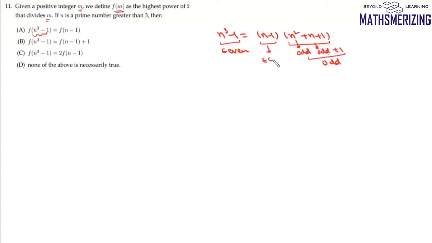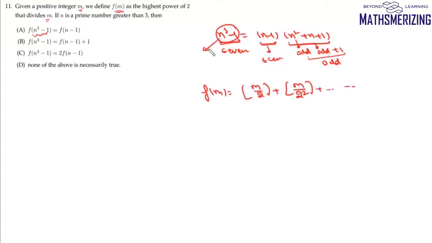Now we know that n cube minus 1 is (n minus 1) into (n square plus n plus 1). Now n cube minus 1, this is an even number. Now consider n square plus n plus 1. Now n square is odd, n is odd, and then plus 1. So it will be an odd number. Odd plus odd is even, even plus 1 is odd. So that means this n minus 1 will be even.